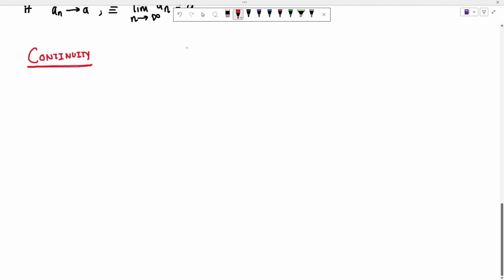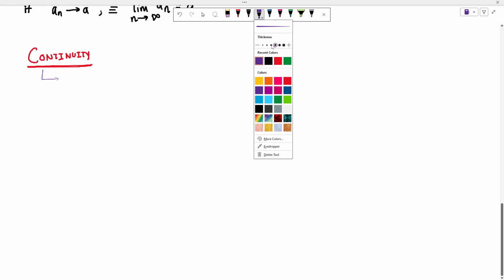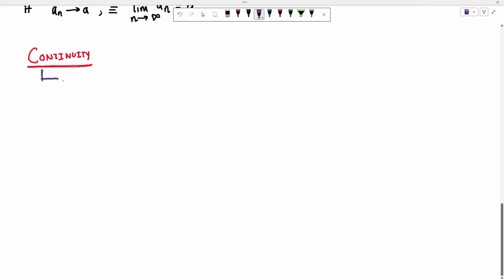So this is basically the notion of whether a function is continuous, and here we are talking about functions. So continuity of not every function. We are talking of functions that are defined on intervals.